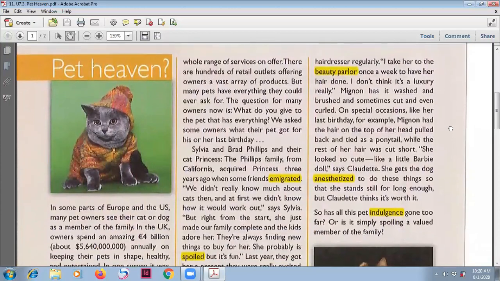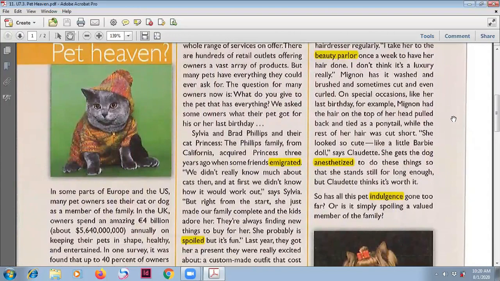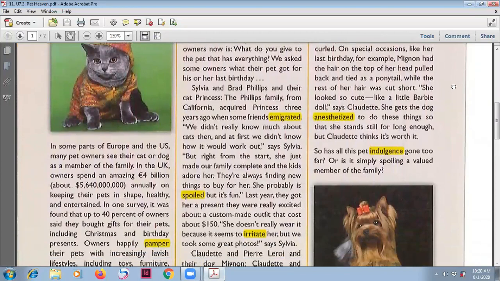Pet Heaven. Actually, I have prepared this in a different file in a video so that you can open and practice pronunciation with me there. In the video, I do not discuss the vocabulary. We can discuss the vocabulary in here.